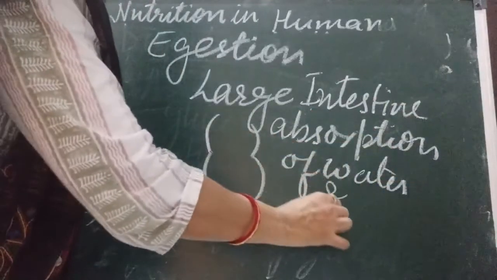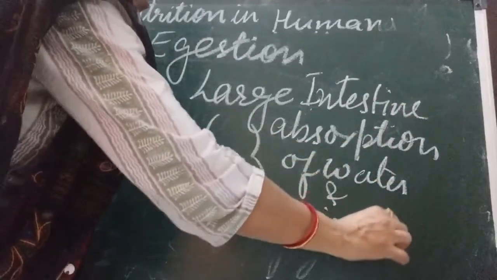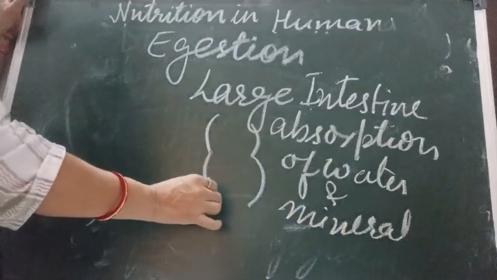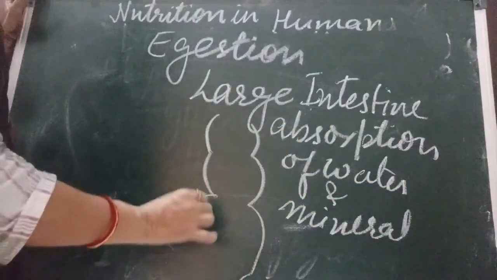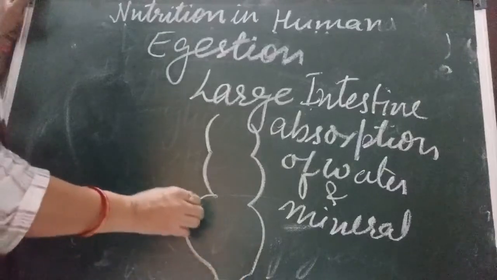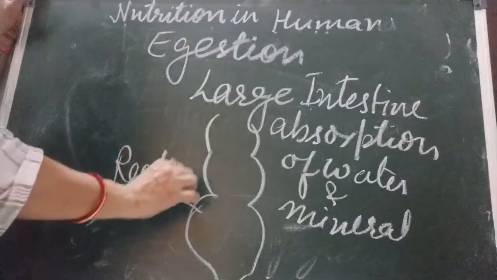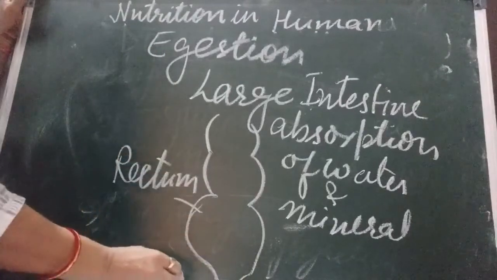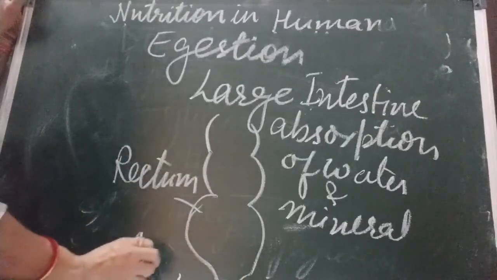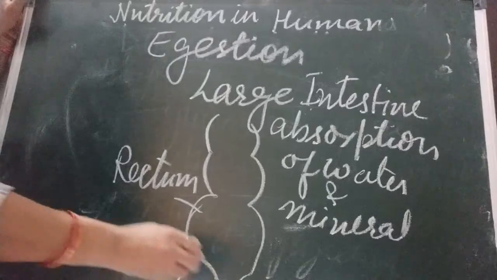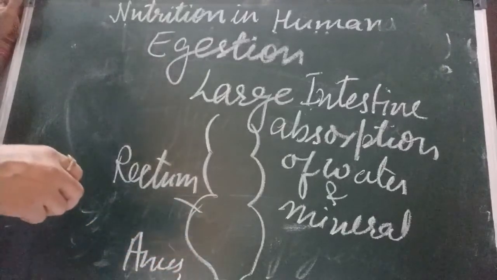And the solid undigested food is stored in the rectum, and it passes out through the anus. This anus is the last part of the alimentary canal.